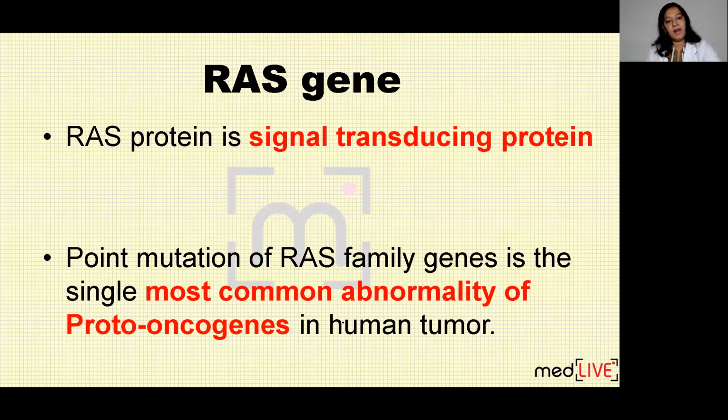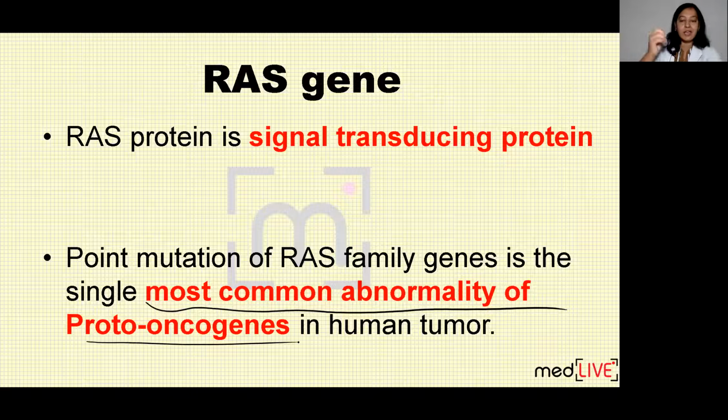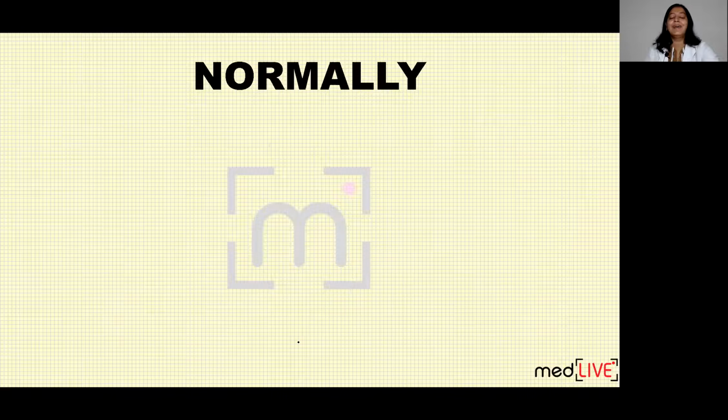So RAS gene. Coming on the RAS gene, it is very interesting. Please concentrate. RAS is a type of proto-oncogene. Rather, I must say it is the most commonly mutated proto-oncogene in human beings. So what happens normally? I will discuss 2 situations. What happens normally? I'm a normal person. I don't have neoplasia. So what is happening inside me? And once it gets mutated, how does it cause cancer? So I will discuss 2 situations. One is normal situation, other is mutation.